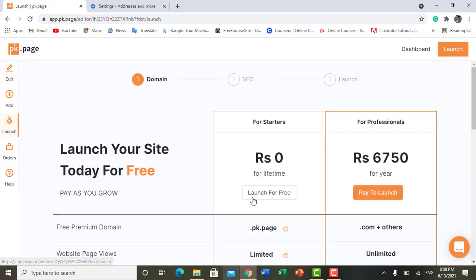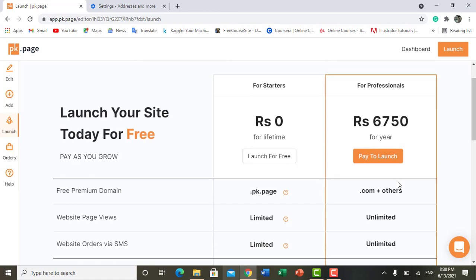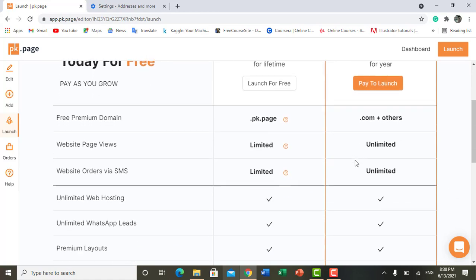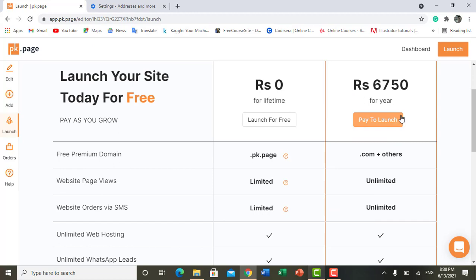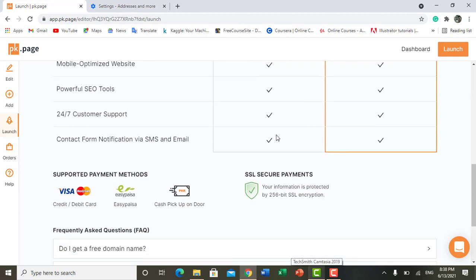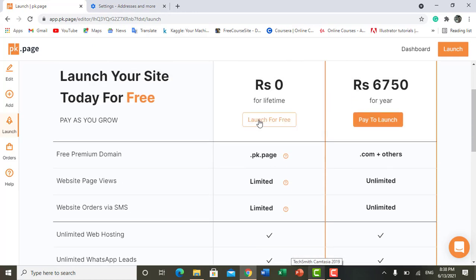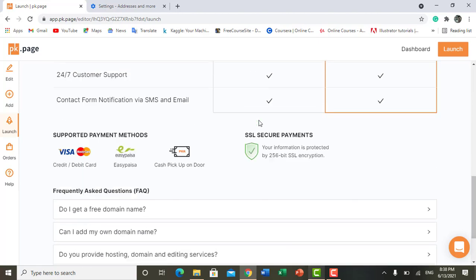Now, if you want to launch your website, it's asking about the plan. The starter is rupees 0 for lifetime, so you can launch it for free. And if you want to launch it as a professional, you have to pay 6,750 rupees per year. And here are a few packages that you will get in the free and paid versions. You can see all the things here. I think free is enough, and I am launching it free of cost.